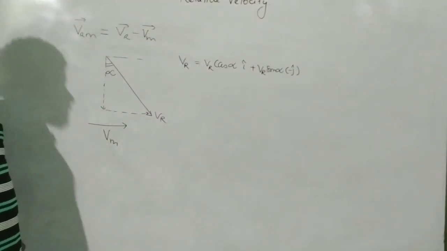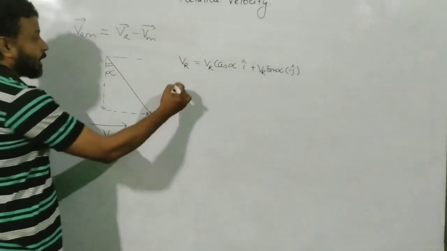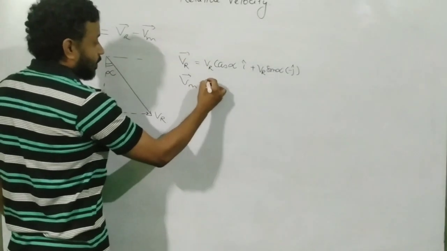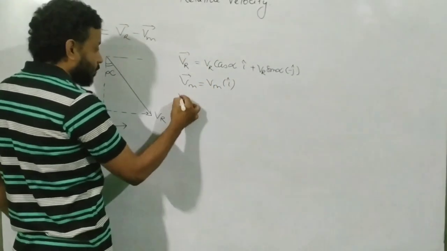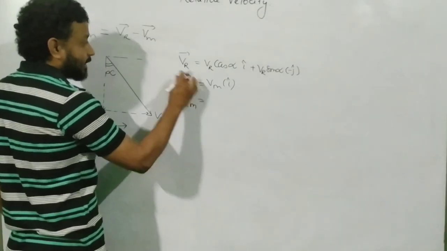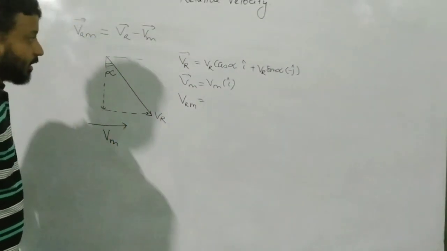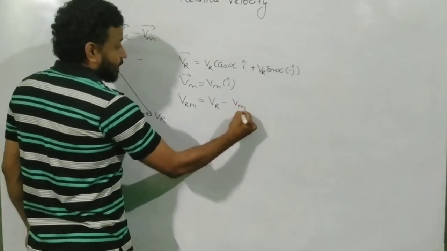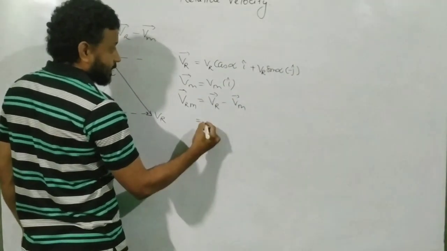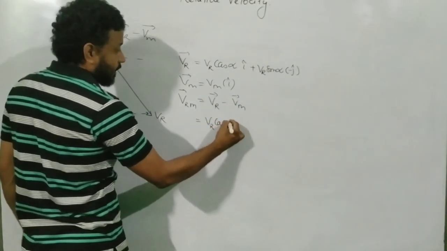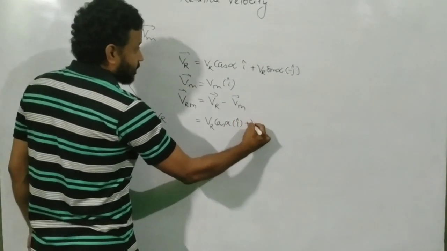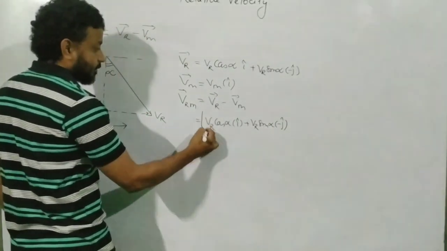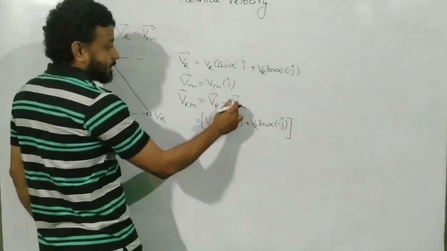Okay. So far so good. And then you write the velocity of the man. Velocity of the man is in the direction of i cap. And now you go to the formula. Velocity of the rain with respect to man. Just go step by step. Velocity of the rain with respect to man will be equal to velocity of the rain minus velocity of the man. And that is equal to VR cos alpha i cap plus VR sine alpha minus j cap, minus velocity of the man.